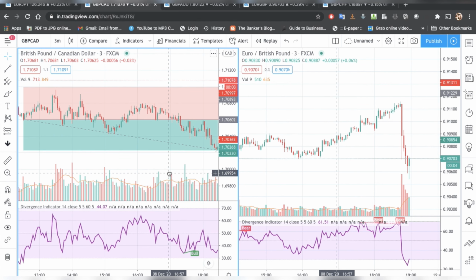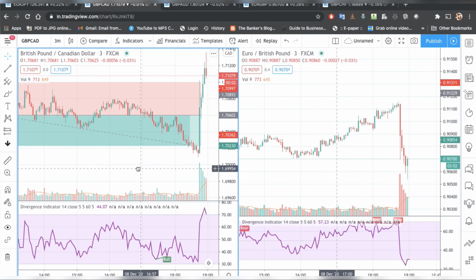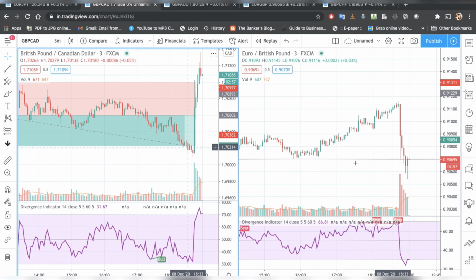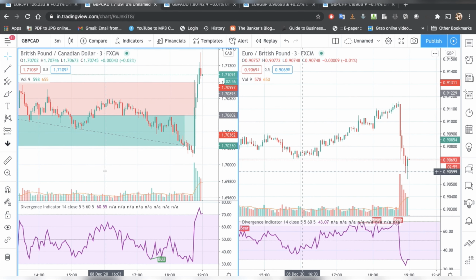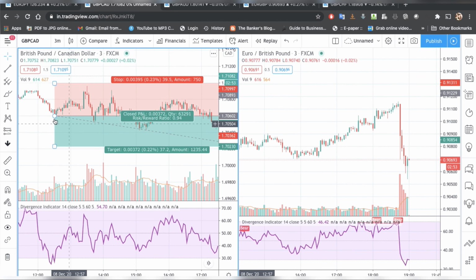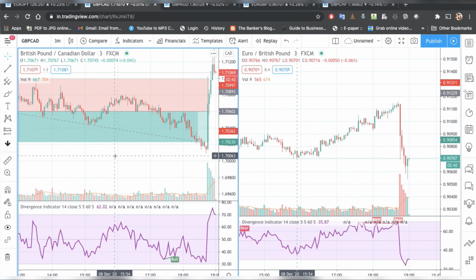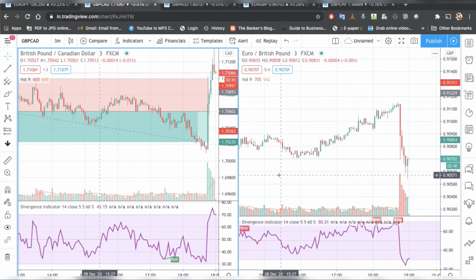I had to literally drag it down, and got around 37 pips. I took a trade somewhere around 12:30 p.m. and it took around six hours to reach 37 pips. It has been slower.